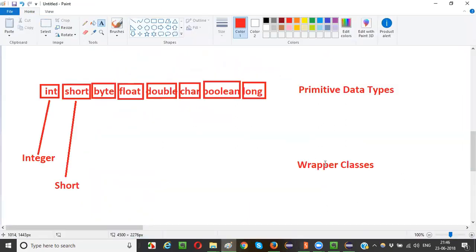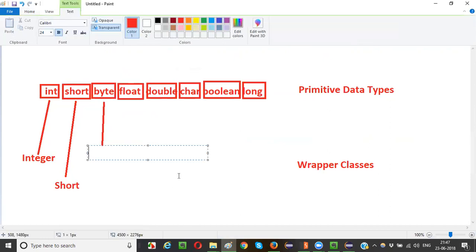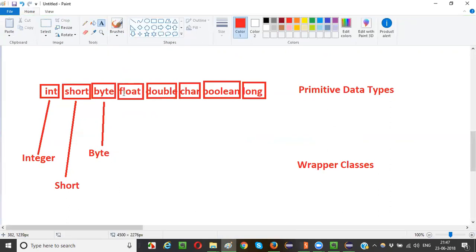Here I am talking about wrapper classes. Wrapper classes means classes, and a class name should start with a capital letter. These are predefined wrapper classes, guys. So capital I, Integer. The full form of int is Integer, so a full-form kind of thing will be there. Here Short, capital S, H-O-R-T. Next one, Byte, B-Y-T-E. These are all the wrapper classes, guys, for the respective primitive data types.